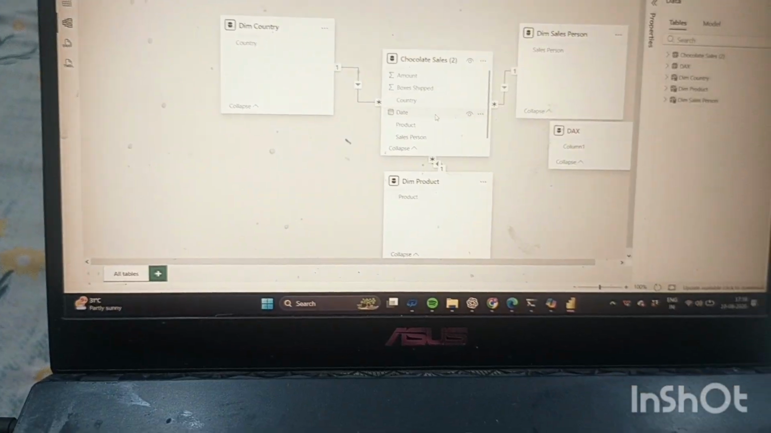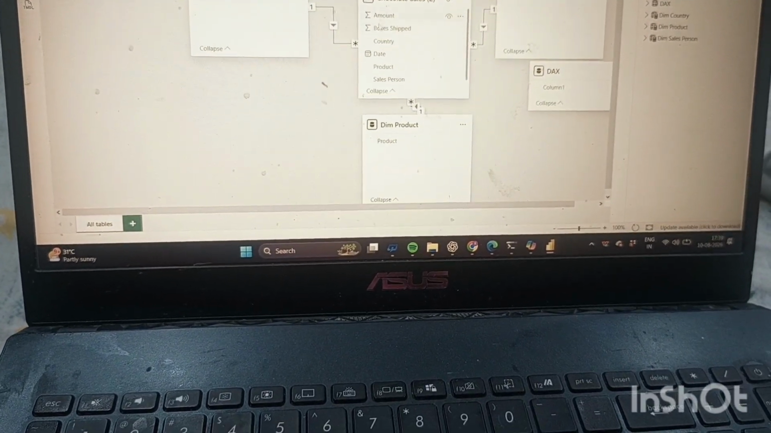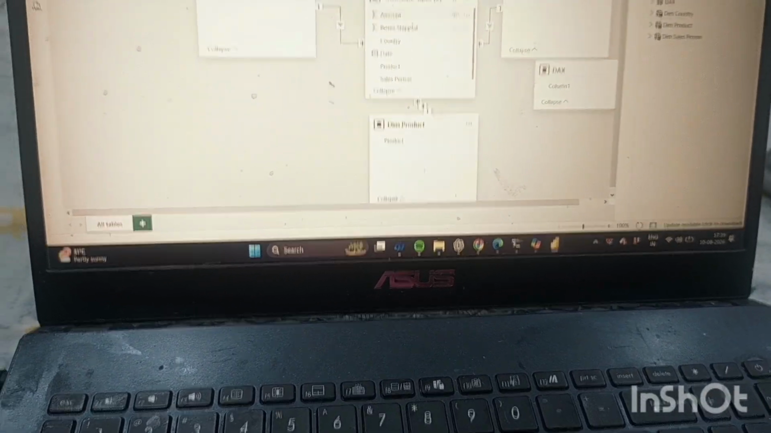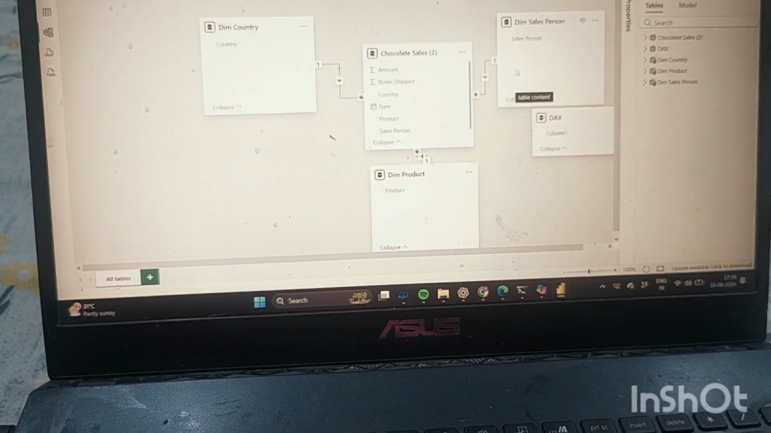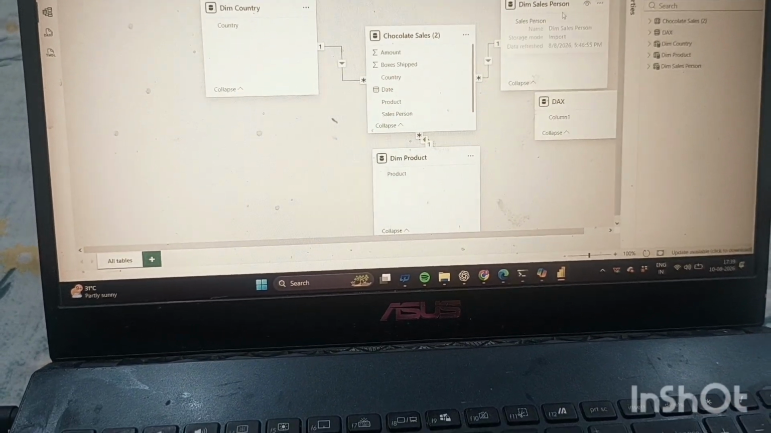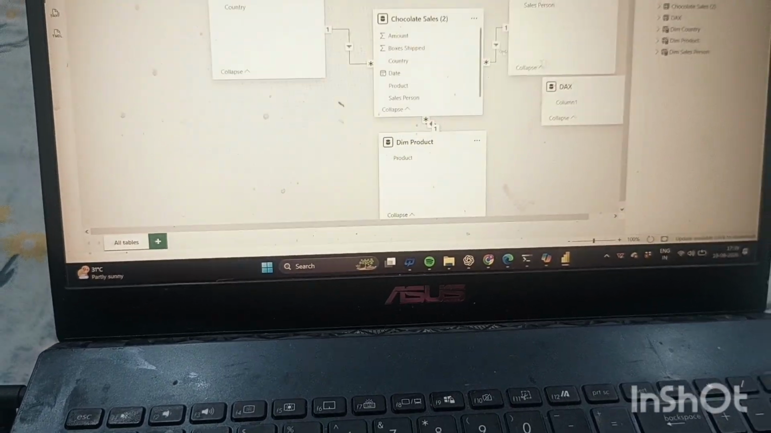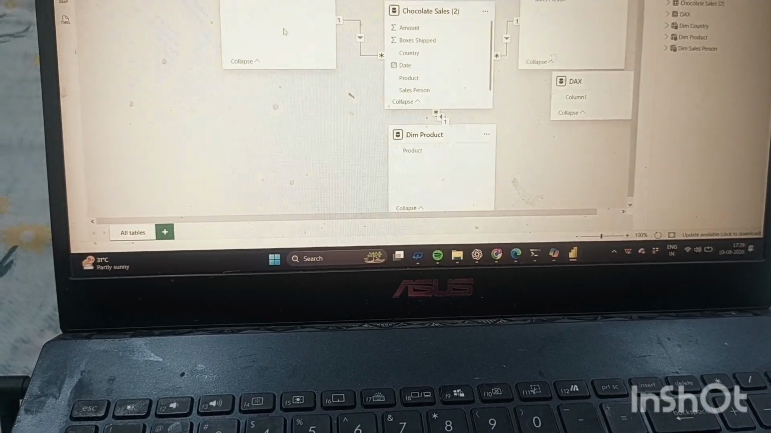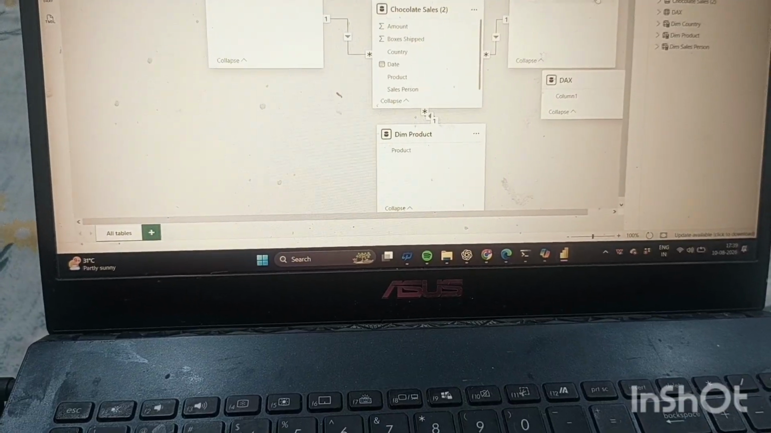In the fact table we will get numerical values, numerical columns. Whenever you get any kind of numerical value, that is called a fact table. And if you get any kind of descriptive value, text value, then it is called a dimension table. I have created this dimension, this dimension product, this dimension salesperson, and I'm going to show you how it could be done.